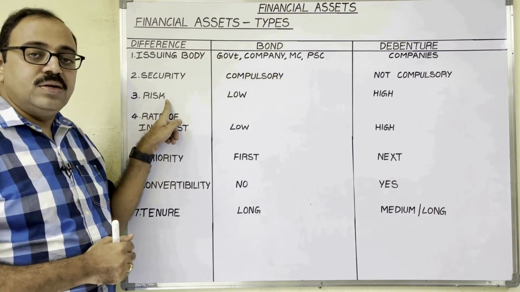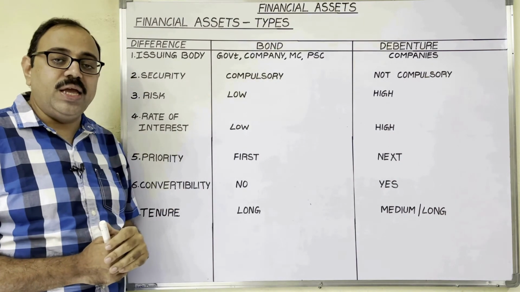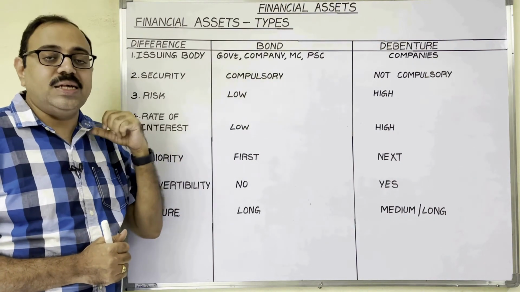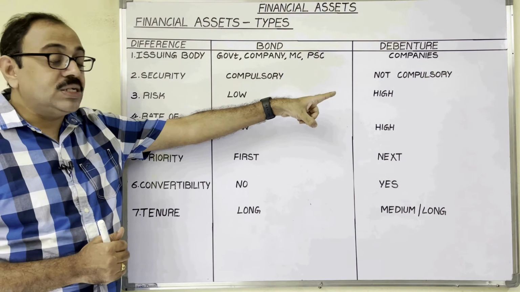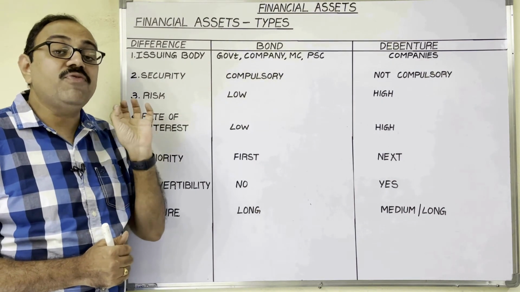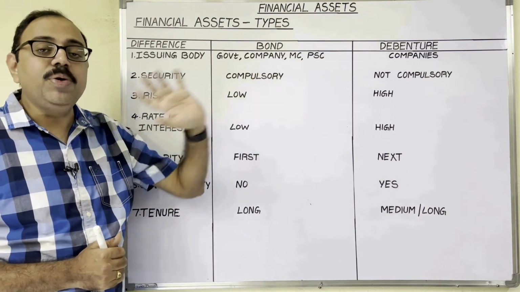Next, risk. As bonds are backed by security, in case of bonds, risk is less. In case of debentures, risk is high. In case of unsecured debentures, risk will be more.